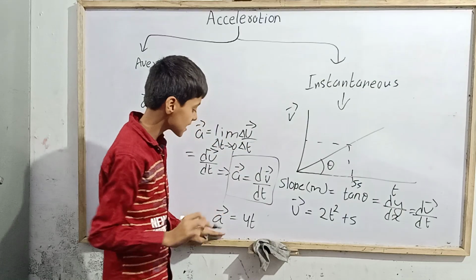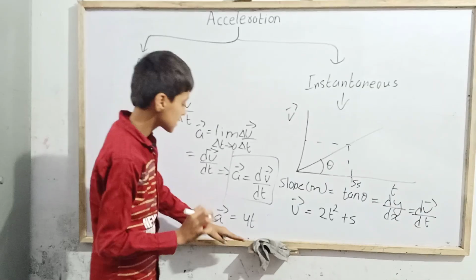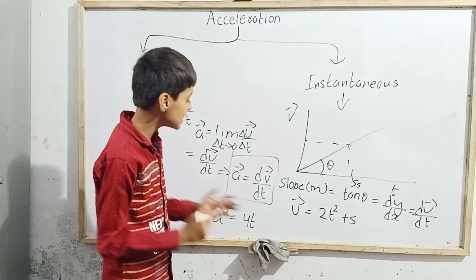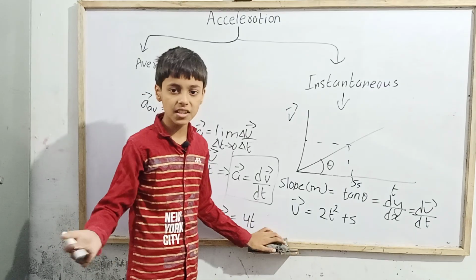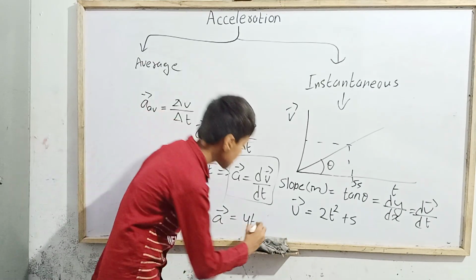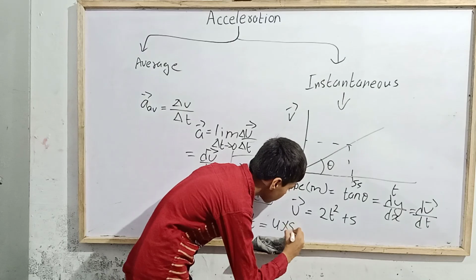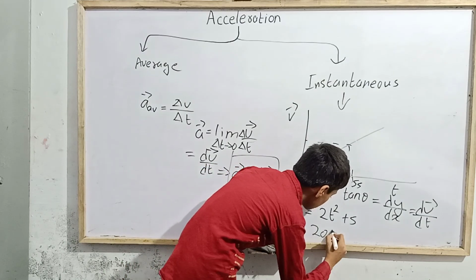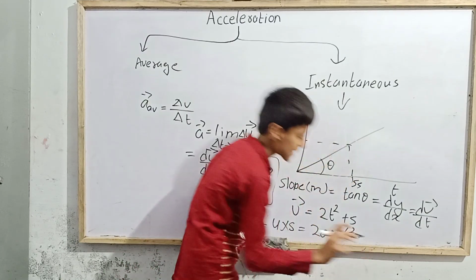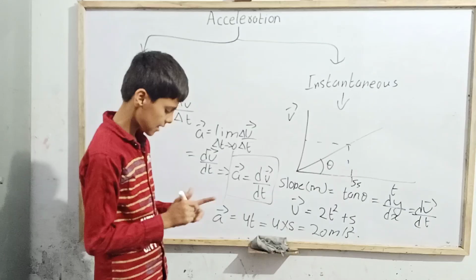So we got acceleration as a function of time, 4t. And later it says to find the acceleration at 5 seconds. So acceleration at 5 seconds is 4 into 5, which is equal to 20. So 20 meters per second squared in SI units. So problems are solved like this.